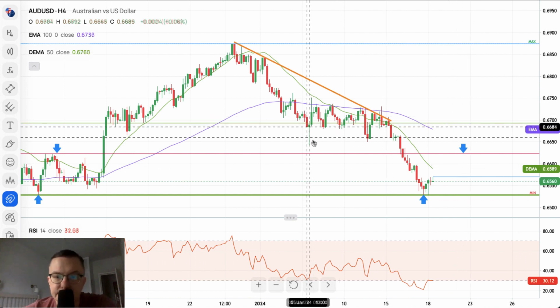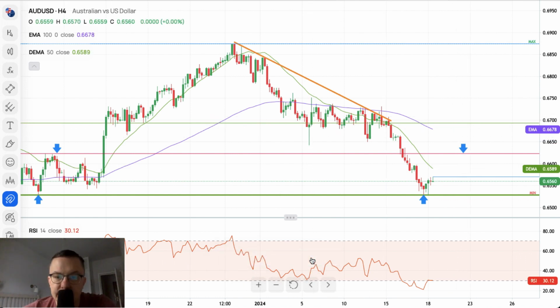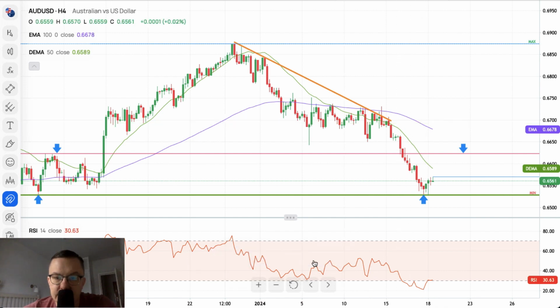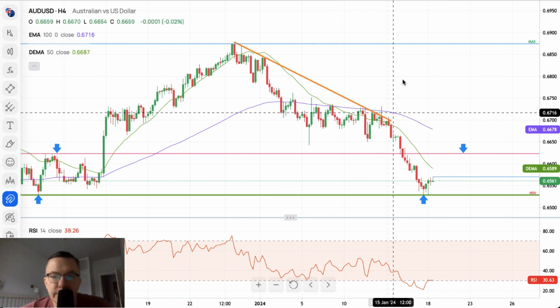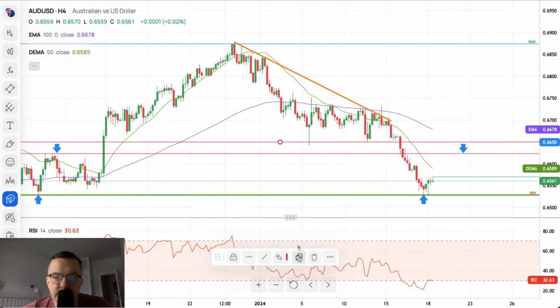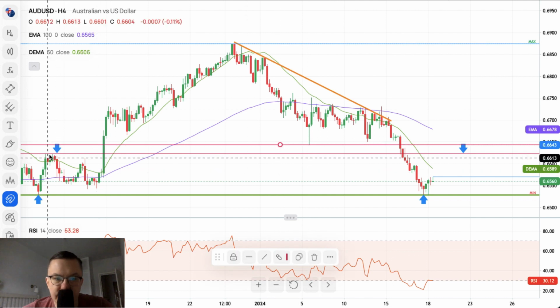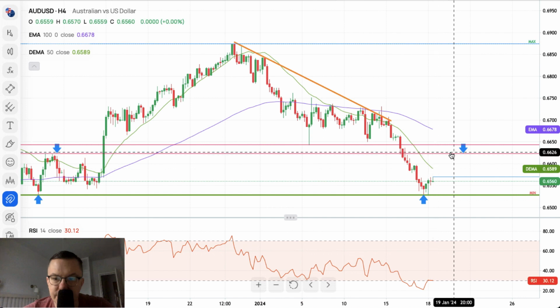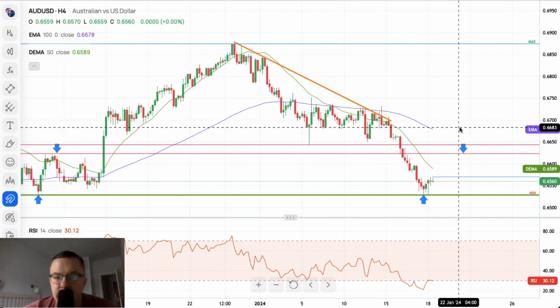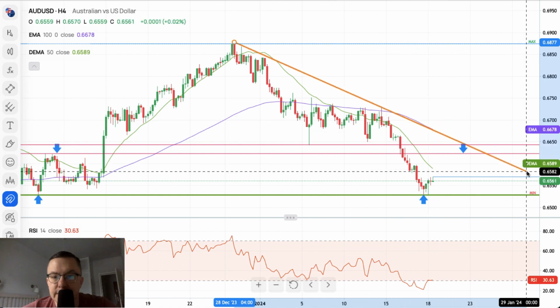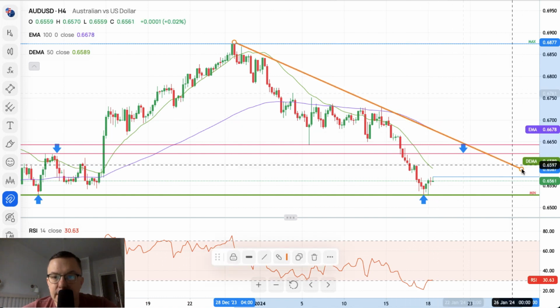So we got plenty of these levels here, and let me just remove unnecessary lines, and there you go. The chart is way cleaner right now. We can make some kind of a zone, 6,643, 6,623. So this is a 20 pip zone, which is the key zone for the bulls if they want to travel higher. We got our trend line here, as you can see.